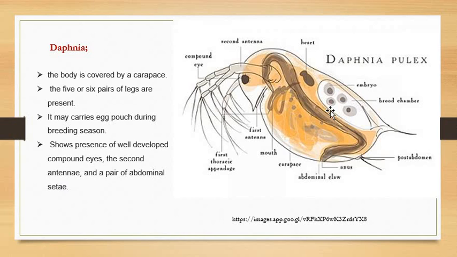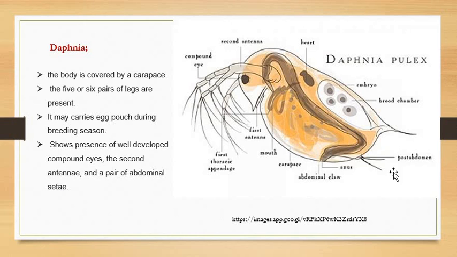So this is considered to be a Daphnia or Cladocera. Cladocera is a huge group under which Daphnia is one of the genera. But as Daphnia is most popularly observed, here we have taken the Daphnia as the example of the Cladocera.